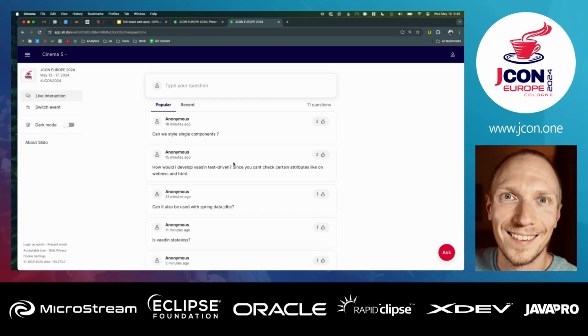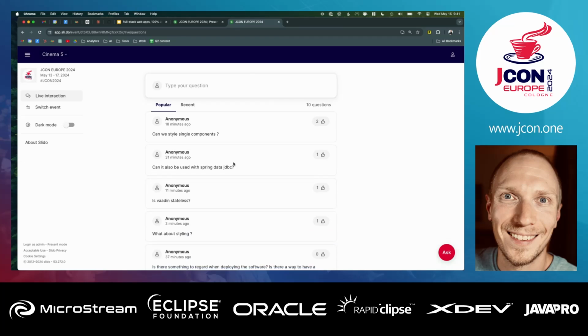Anonymous asks, can we style single components? Yes, we can. What's running in the browser is still, at the end of the day, regular HTML. You can style it with CSS. I can show you a demo up at the booth if you're interested in seeing exactly how that works.